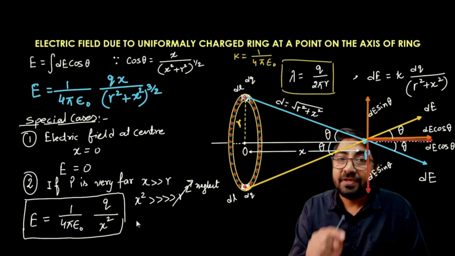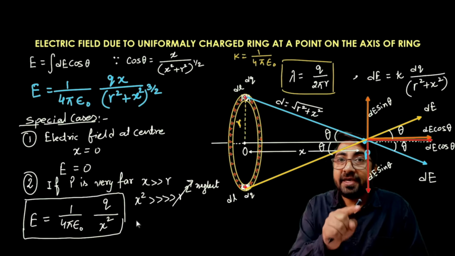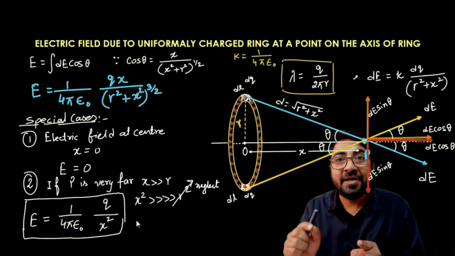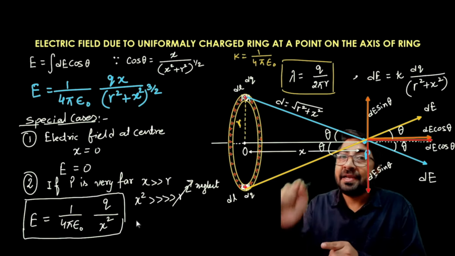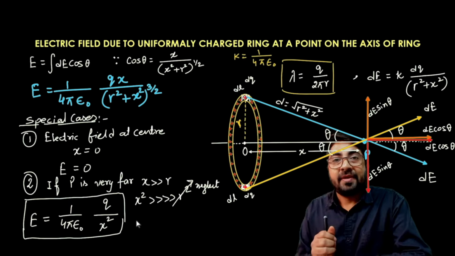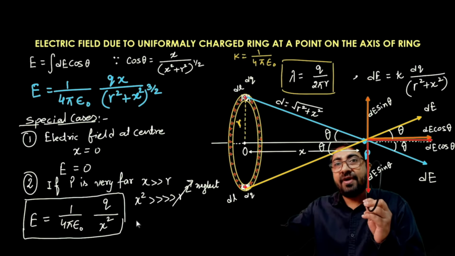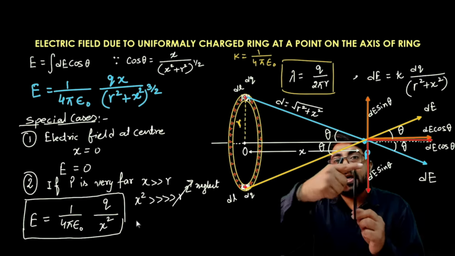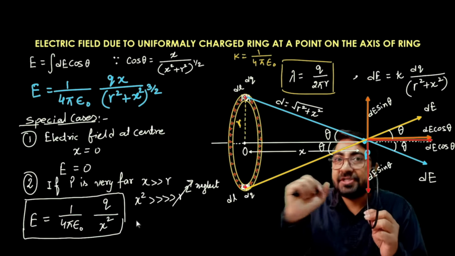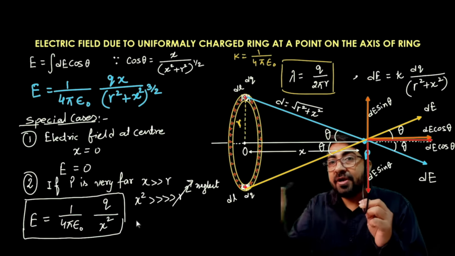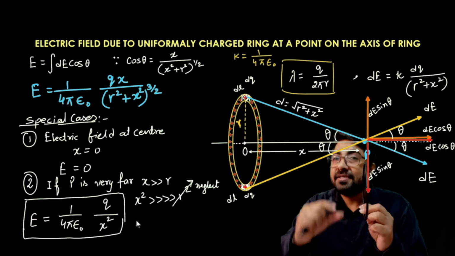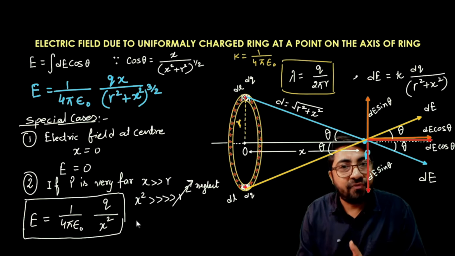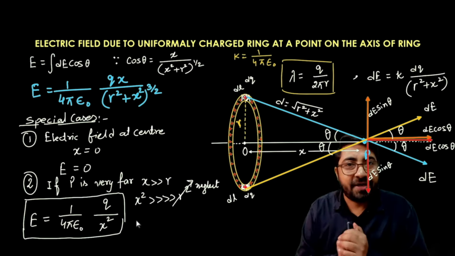Let's see the result of the second case: E is equal to 1 upon 4 pi epsilon naught, q upon x square. This is similar to the electric field in the case of a point charge. So if this point P is very far and the radius of the ring is small, the uniformly charged ring is treated as a point charge. This is only valid when point P is very far and the radius of the ring is small. So this is about the electric field due to a uniformly charged ring at an axial point. Thank you so much.